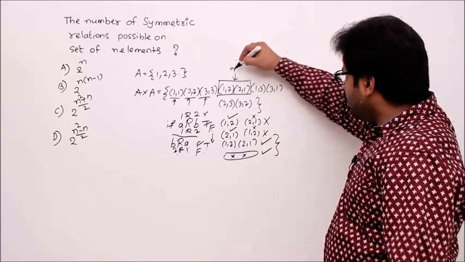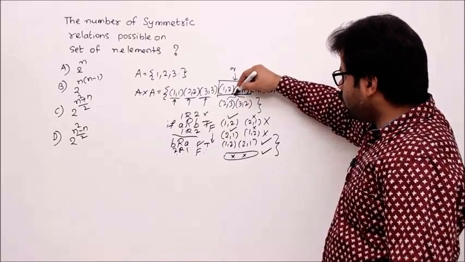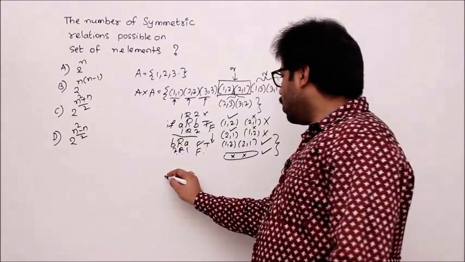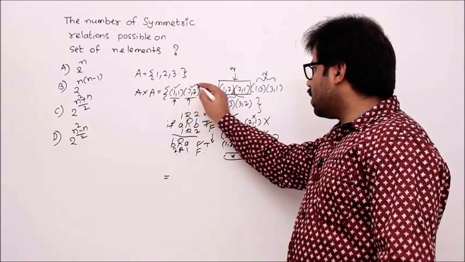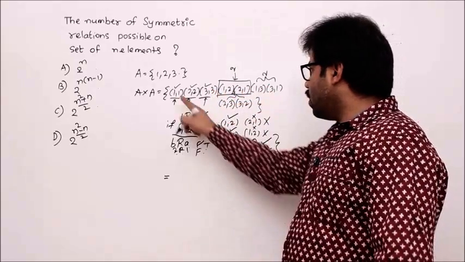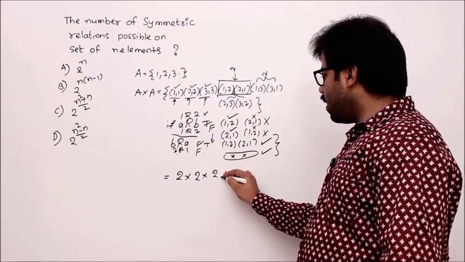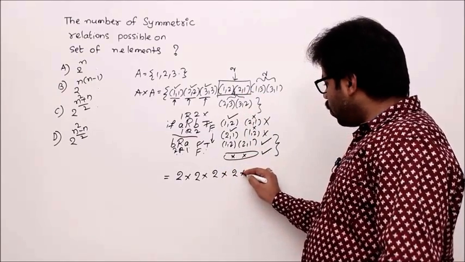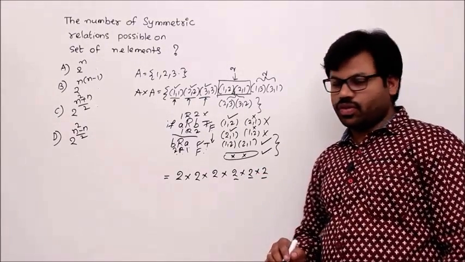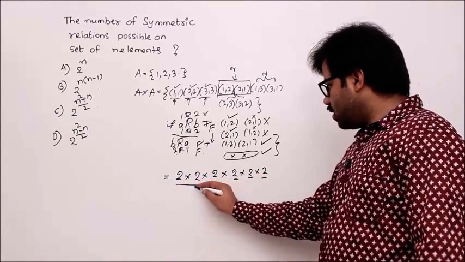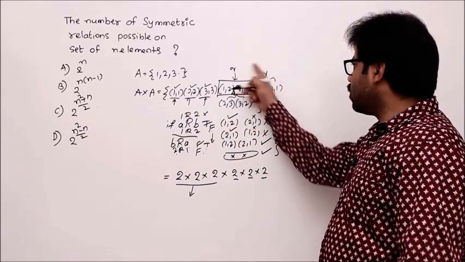Now in the same way, we can say that this group also has 2 options, this group also has 2 options. Now according to the product rule, the total number of symmetric relations depends on these 3 and these groups. 1 1 can be taken in 2 ways, 2 2 can be taken in 2 ways, 3 3 can be taken in 2 ways. These groups, there are 3 groups, can be taken in 2 into 2 into 2 ways, not 4 into 4 into 4, right? So this is a formula. These 3 represent the reflexive kind of elements. These 3 represent these groups.